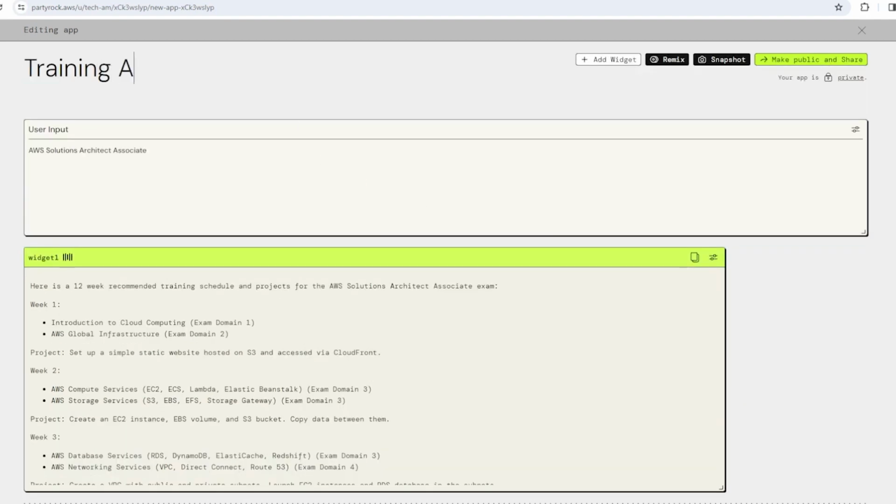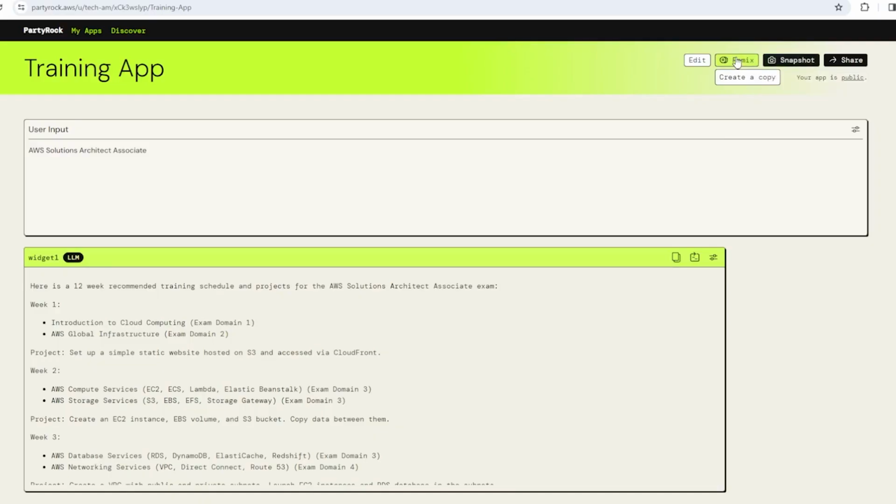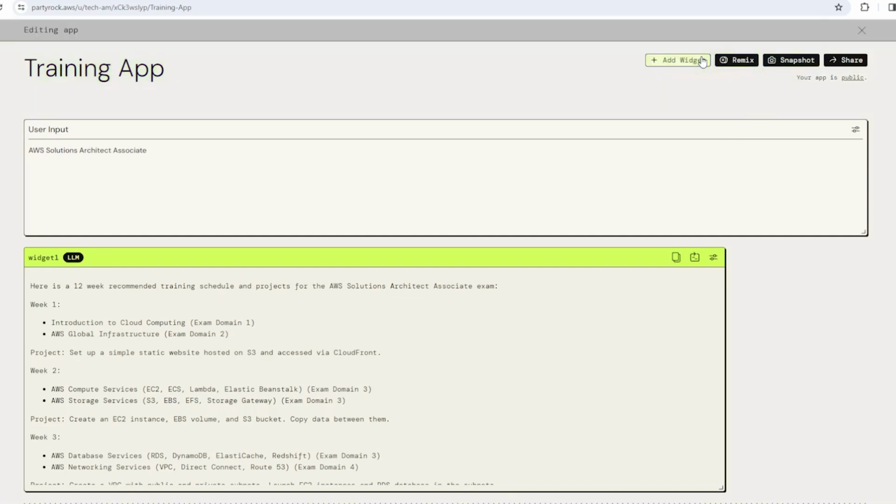And then if we want to, we can make it public and share. Then it'll provide an option to be able to copy that link to the clipboard. If you need to create a snapshot, it'll allow you to share it to others, or you can make a copy of your application. If you want to make changes, you can click the edit.